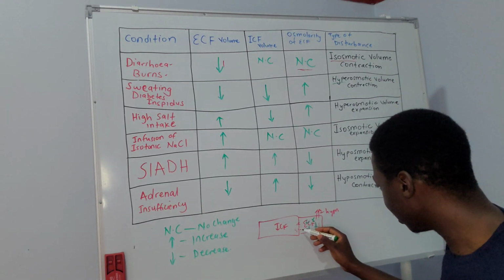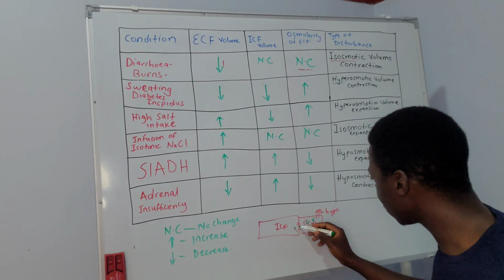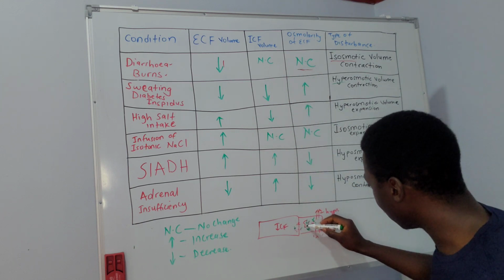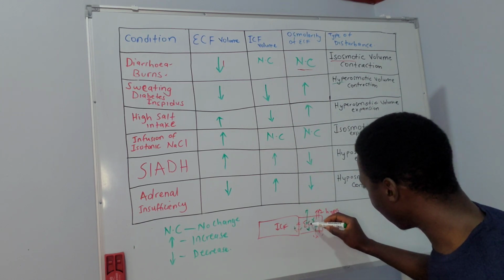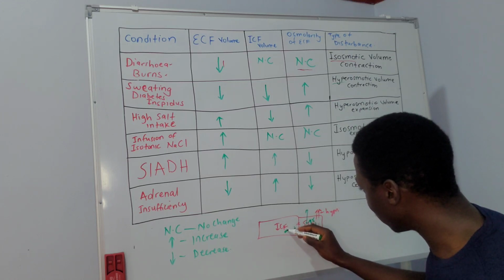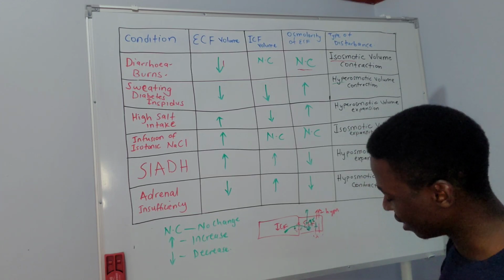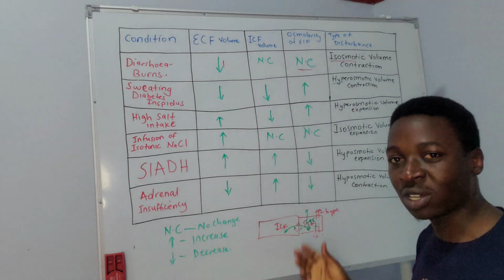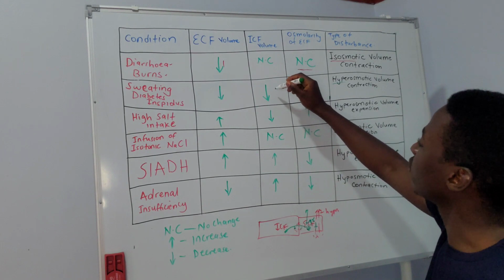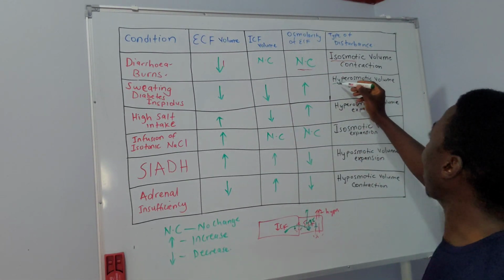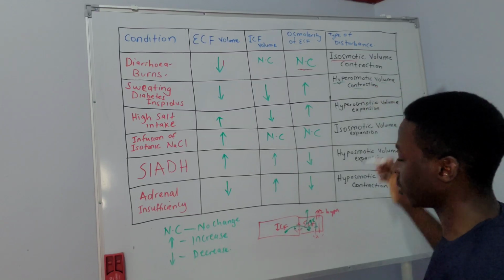So because of the difference between the osmolarity in these two compartments, because we've lost a lot of fluid here and the osmolarity is actually high, fluid has to leave the intracellular to the extracellular, and then eventually after equilibration the volume of the intracellular also decreases. That's why we are calling it a hyperosmotic volume contraction.